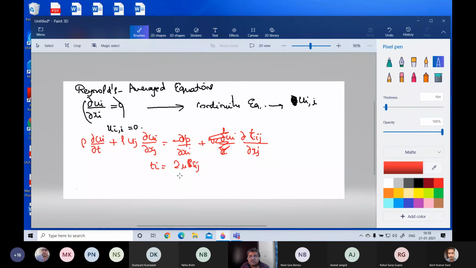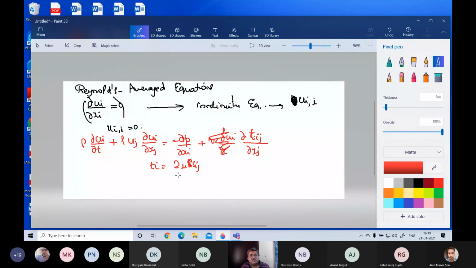This is the same thing which I did last time. The only thing is that last time they used it as minus p delta ij plus that, but here they have just put p already in the equation. The other one is even more complicated. This one is a little easier. So Tij is just a shear stress given by 2 mu Sij. This is part of the expression you have.